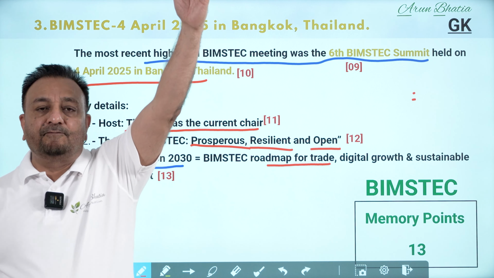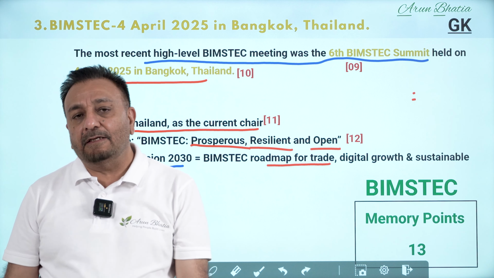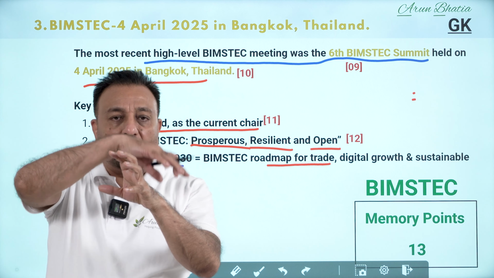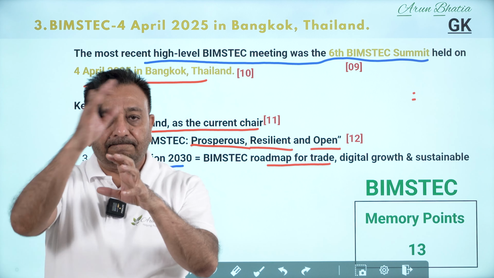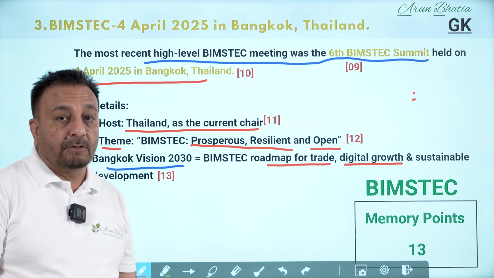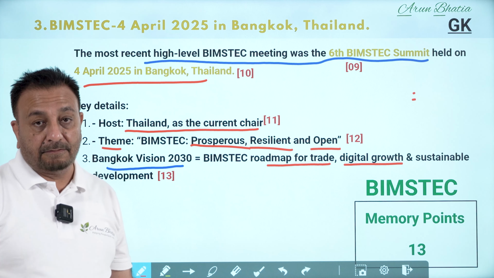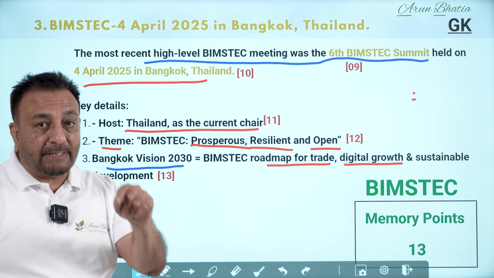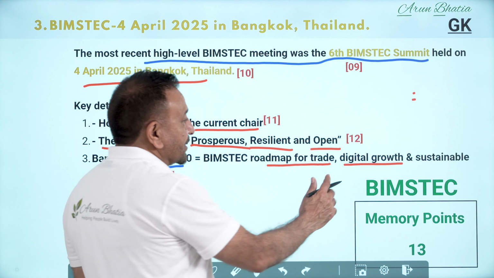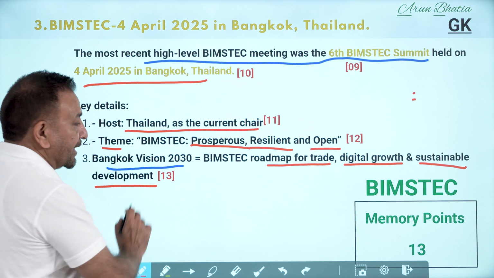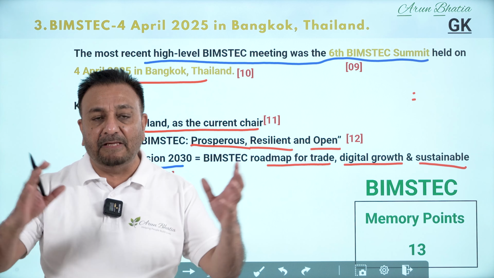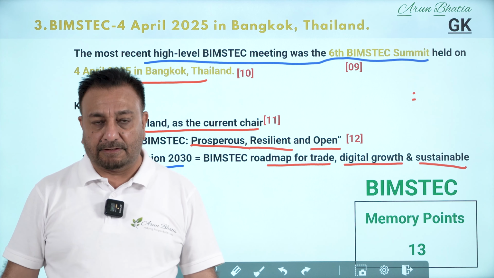Instead of importing things from far away, we should be getting imports from neighboring countries, which is a block of 7 countries around the Bay of Bengal. Then digital growth, so that we can help each other to develop digital connectivity, so that connectivity can improve everything, including helping the common man. Then sustainable development, that means development which takes care of everything, environment, people, culture, without disturbing it.